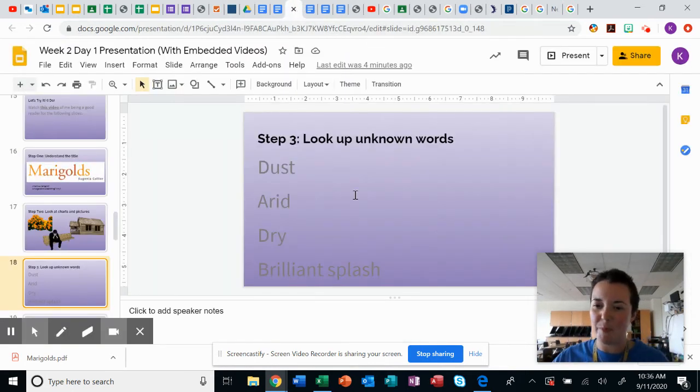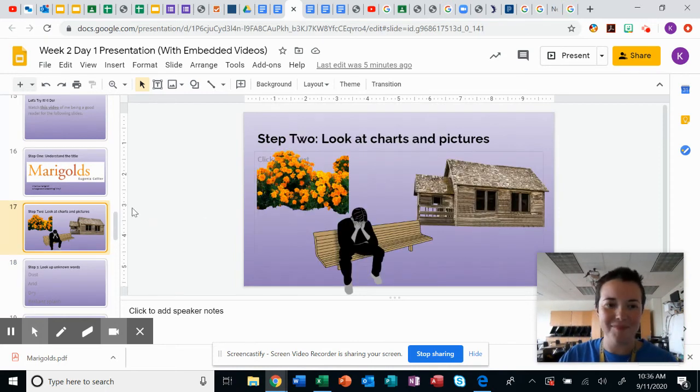So just like in our pictures, we have a lot of negative things like dry and dusty and dirty kind of, but then we have like brilliant, beautiful splash of color, kind of like here.